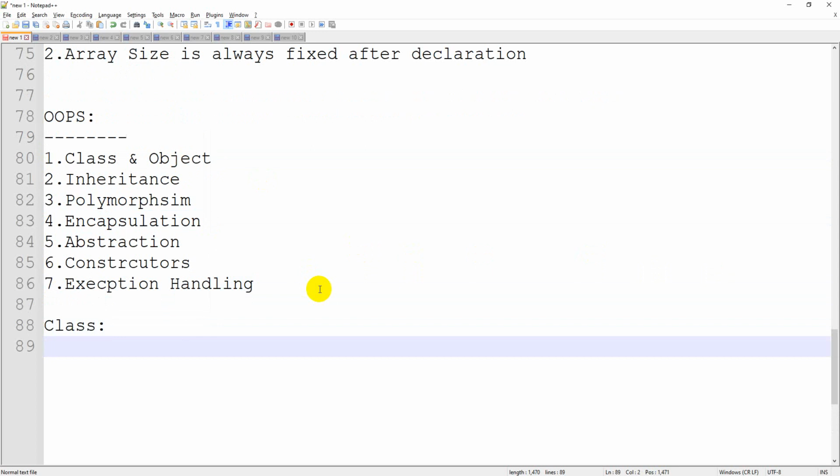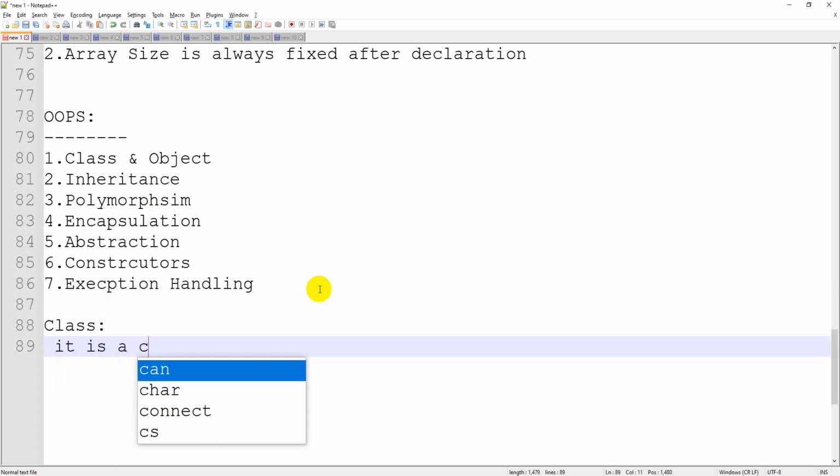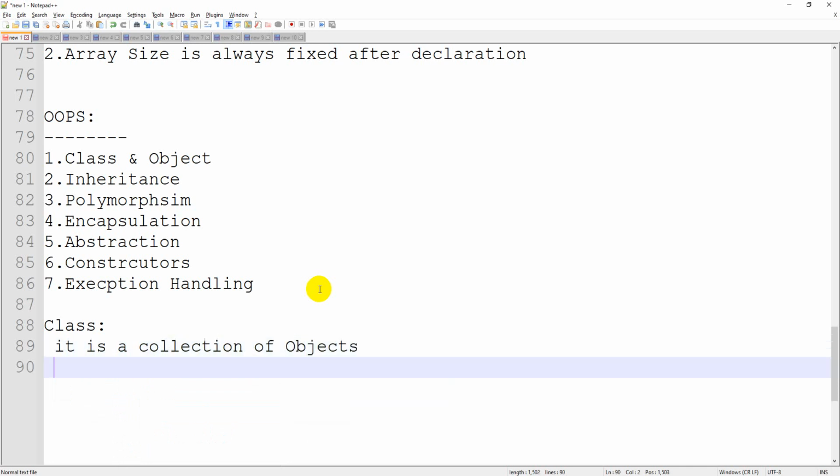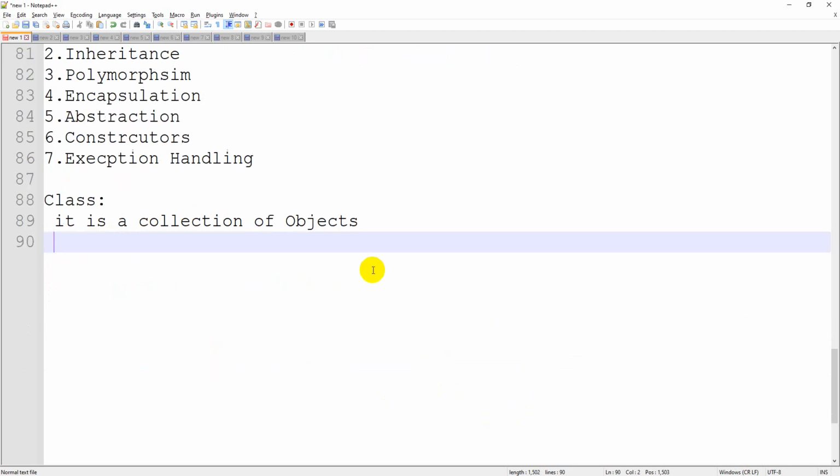A class is nothing but, people will call it, a collection of objects. Suppose you take human beings as the category, human beings is a class. So it contains men and women as the objects. Those are nothing but implementations of the particular type called human beings. So the class can be defined like this.